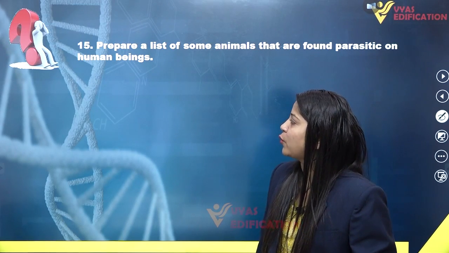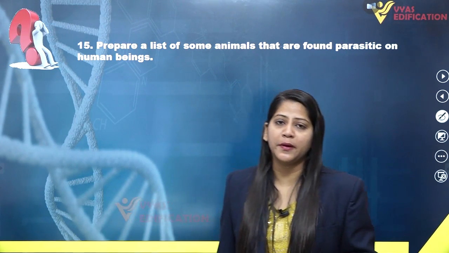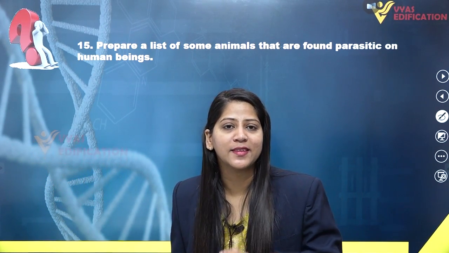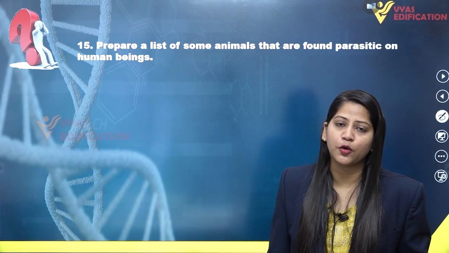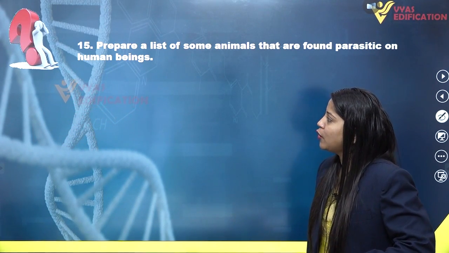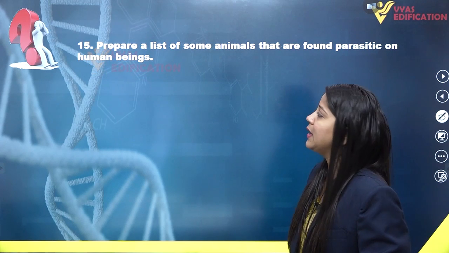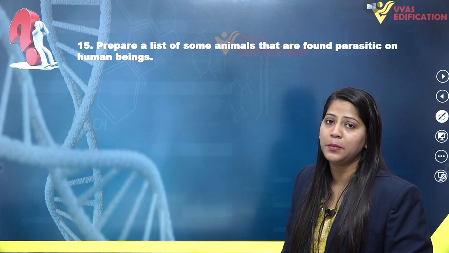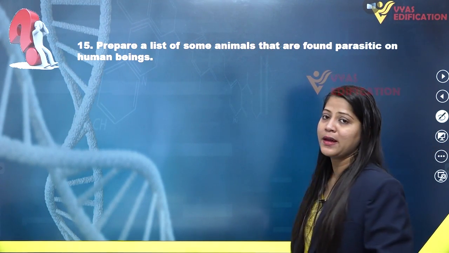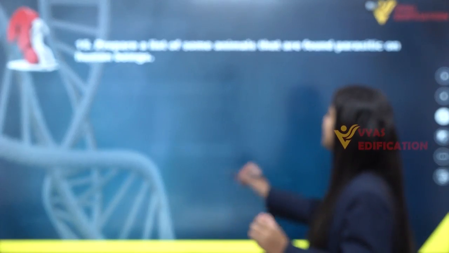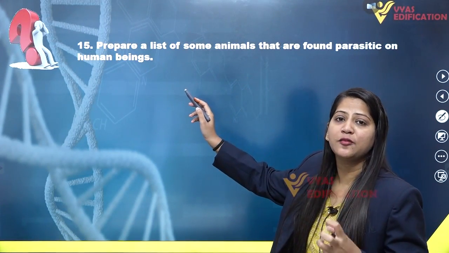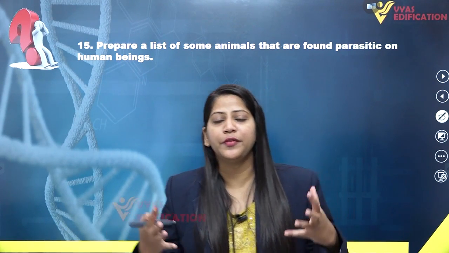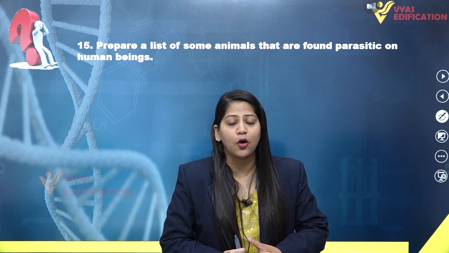Now we are moving on to the last question of this chapter, question number 15, and with this question we are going to complete this whole NCERT discussion of the chapter Animal Kingdom from class 11th. Prepare a list of some animals that are found parasitic on human beings. This question is asking to prepare a list of some parasites or animals which live as parasites on human beings. We have a lot of organisms which can live as parasites on human beings.